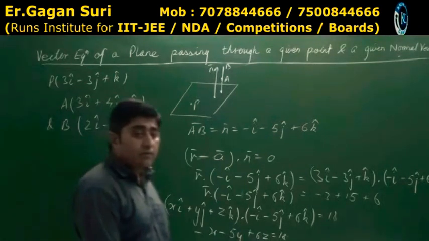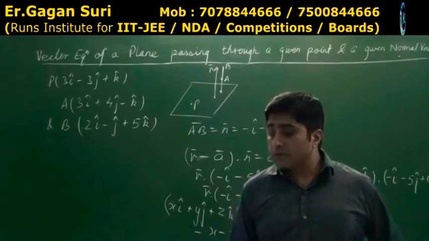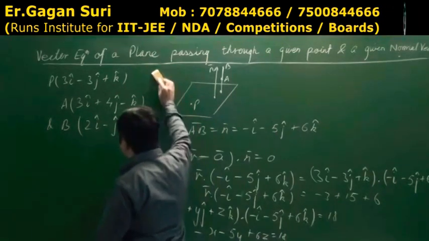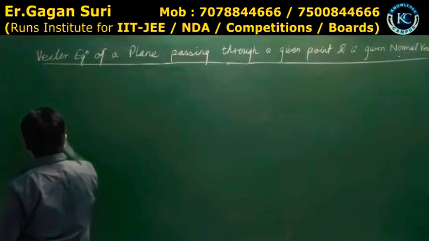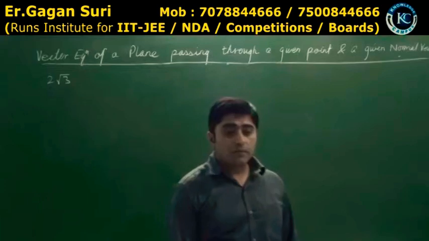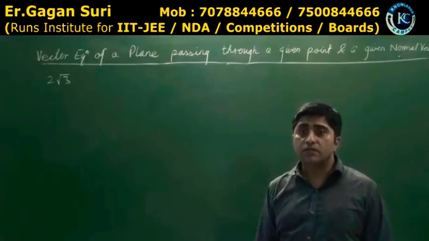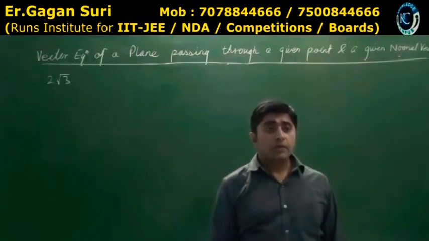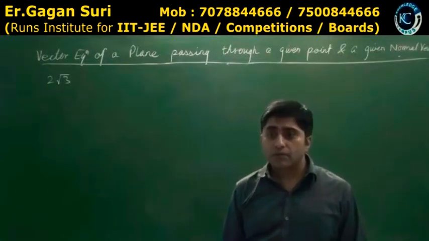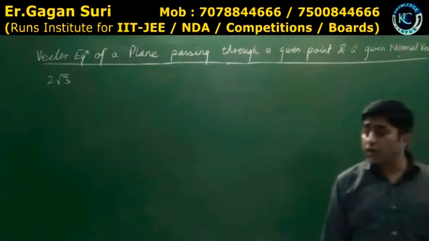Let n vector be a vector in caps, be a vector of magnitude 2 root 3 units, such that it makes equal acute angles with the coordinate axes.